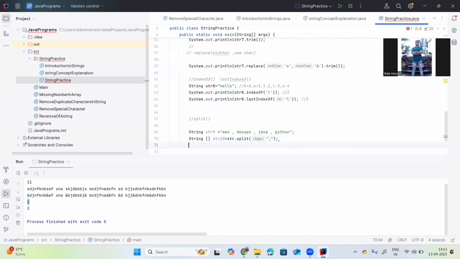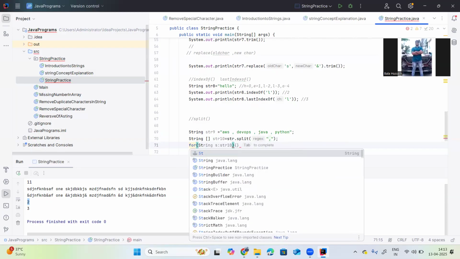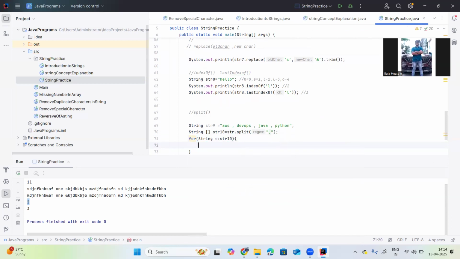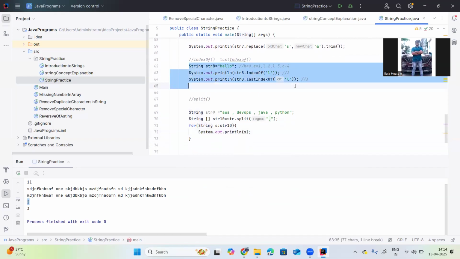Then I am taking a for each loop: for each String s in str10, System.out.println(s). Now let me execute this, and you can understand the things here.